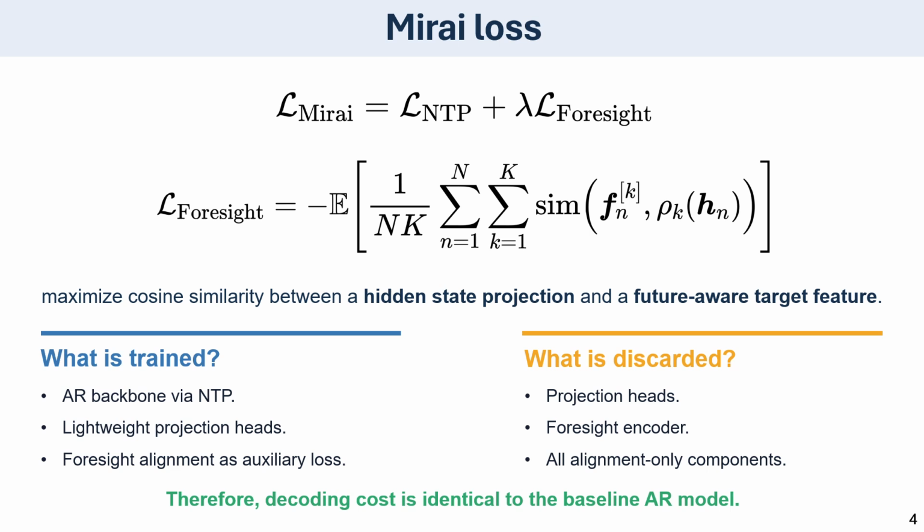Importantly, this is only used during training. At inference time, the projection heads and the Foresight encoder are discarded. The AR model still samples token by token, exactly like the original baseline. So Mirai improves representation learning but does not change the inference architecture or add decoding cost.